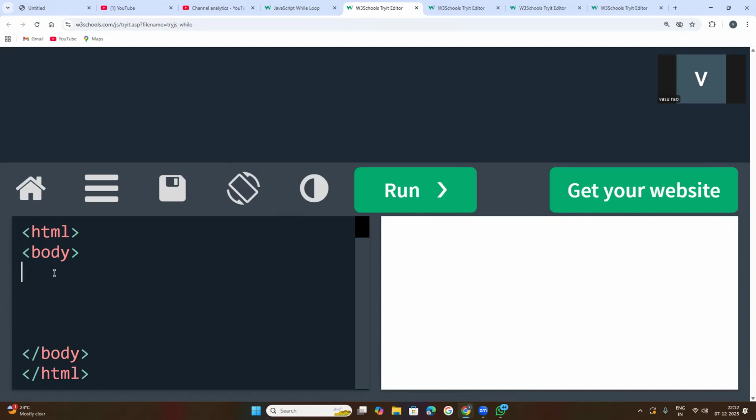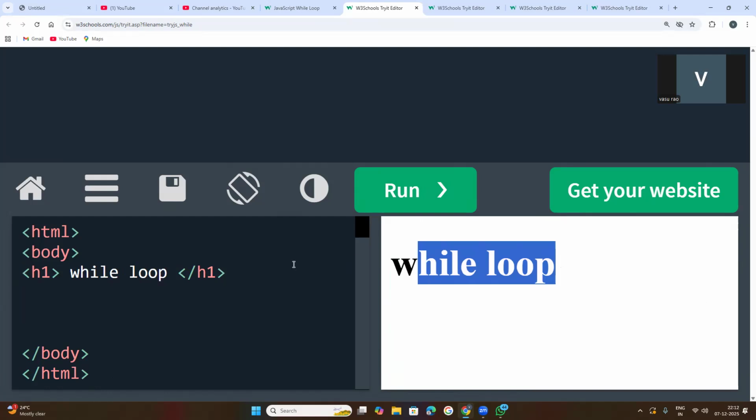Then, any header you want to keep, the header is not case sensitive. Whatever content you write here, for example "while loop", will be displayed on the web page. If you run this code, it shows "while loop".